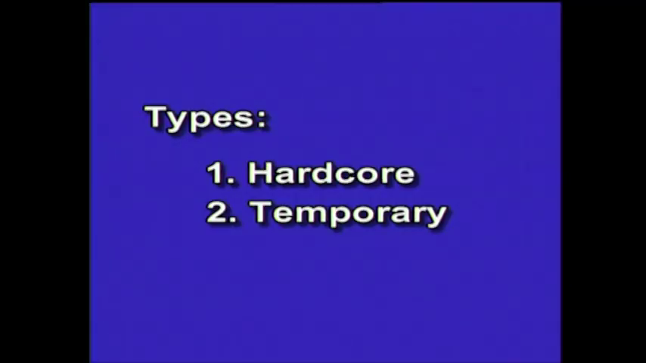You have 2 sources of funds. One is long term source, the other is short term source. Short term source is your current liabilities, long term source is other than current liabilities. We have hardcore working capital and temporary working capital. That means hardcore working capital is permanent working capital and temporary working capital.